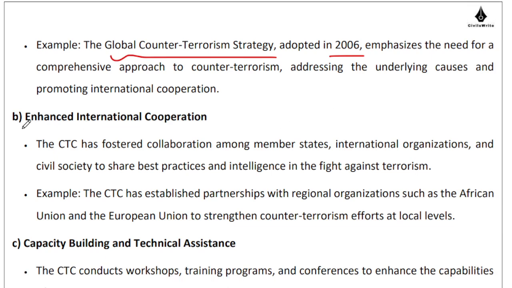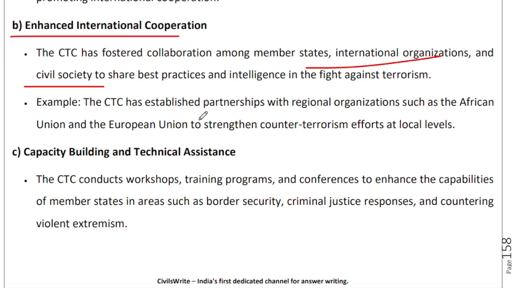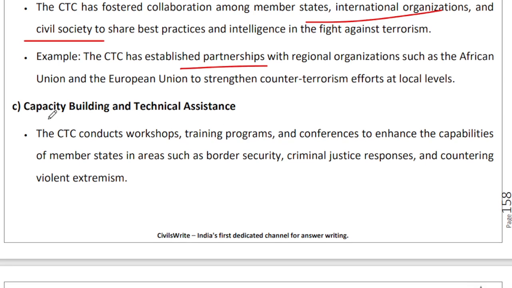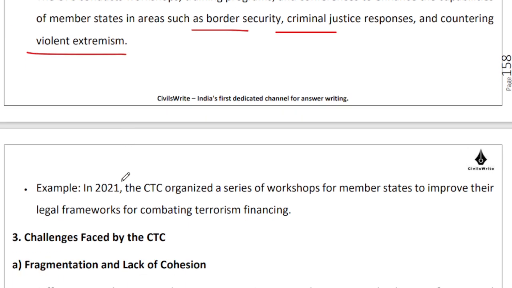Yes, there is an increase in the international cooperation amongst member states and international organizations and civil society. So these partnerships have been fostered thanks to some of the efforts that these guys have taken. Capacity building and technical assistance has also increased in the right direction, be it related to border security, criminal justice responses, as well as countering violent extremism. So for instance, in 2021, CTC organized a series of workshops for member countries.